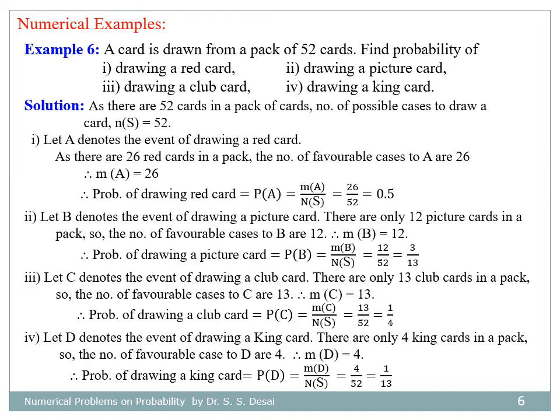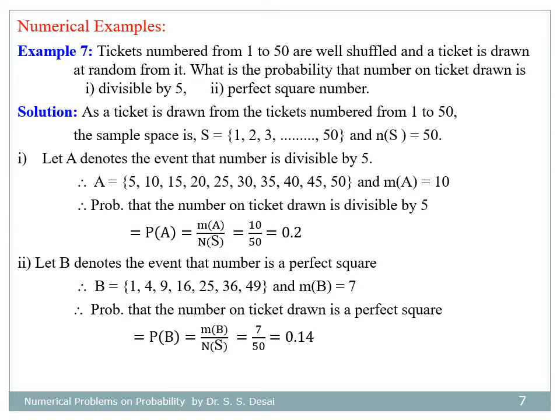And for last bit, let D denote the event of drawing a king card. As there are only 4 king cards in a pack, number of favorable cases to draw a king card equal to 4. Therefore, the probability of drawing a king card equal to 4 divided by 52, that is equal to 1 divided by 13. This is one critical example.